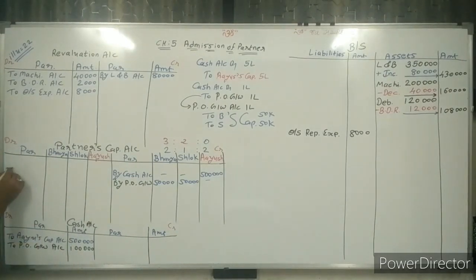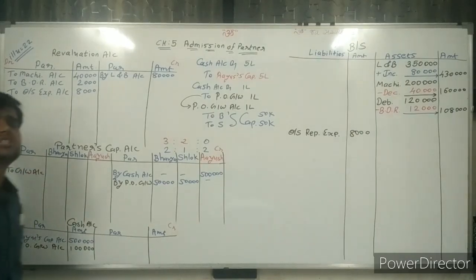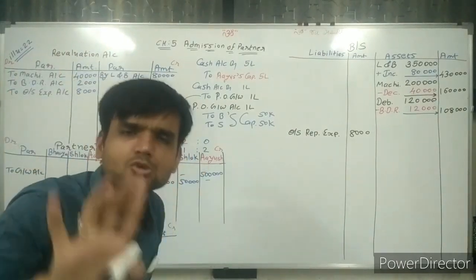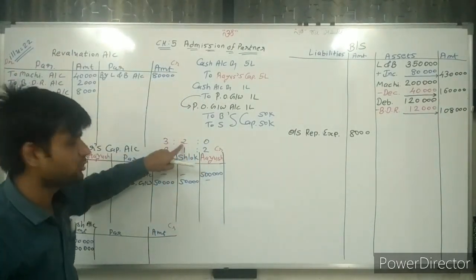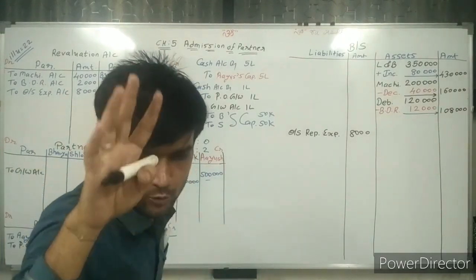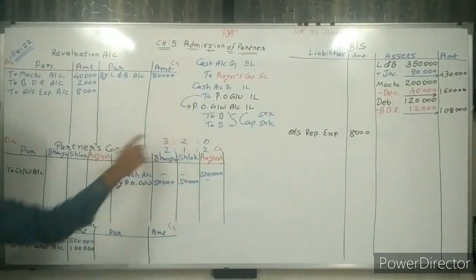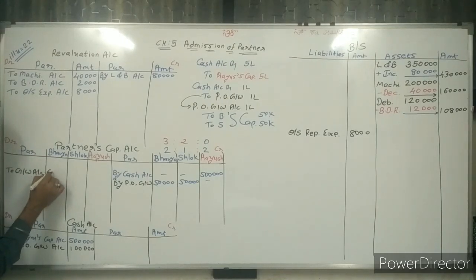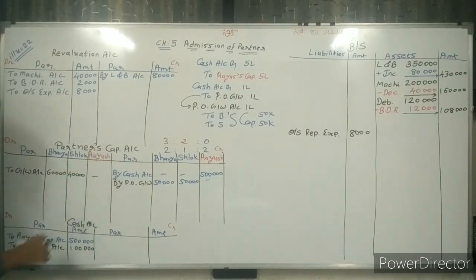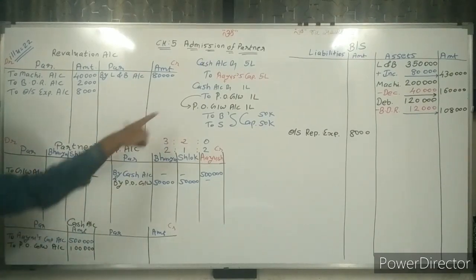So here goodwill is distributed among the partners, debit side, to goodwill account. Now sir, in which ratio are we distributing? Old ratio, always old ratio. The old ratio is 3:2. The value given is 1 lakh rupees, distributed in the ratio of 3:2. So 60,000 and 40,000. Nothing is given to Ayush, because Ayush was not there. 60, 40, 1 lakh, clear.